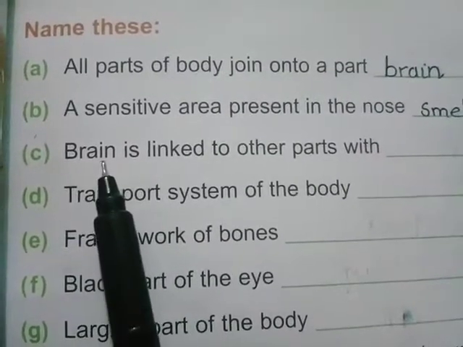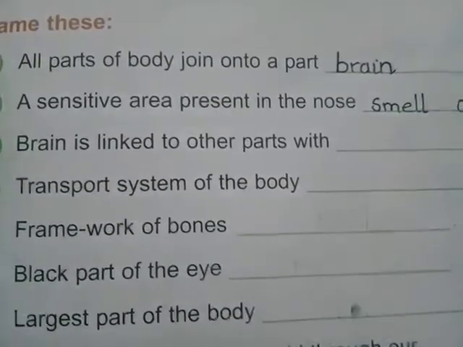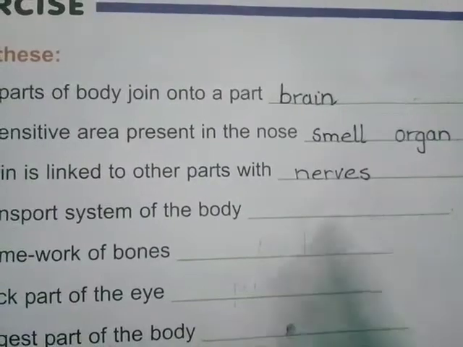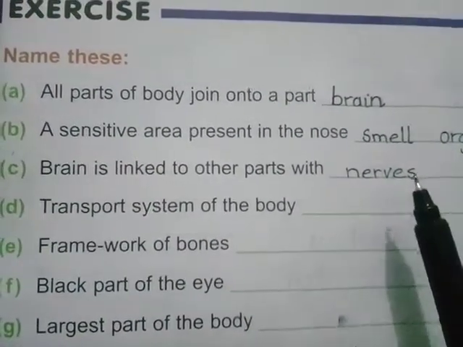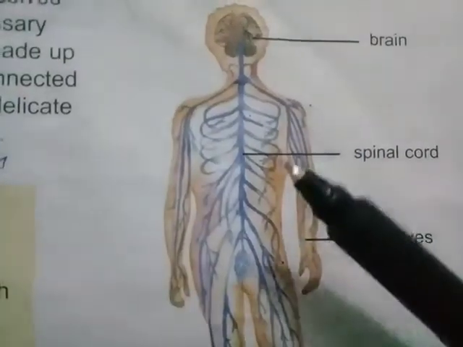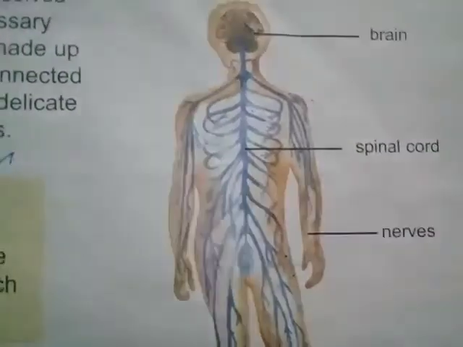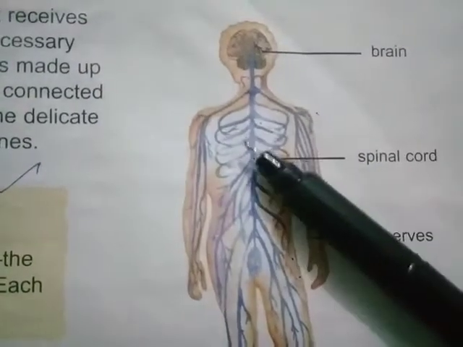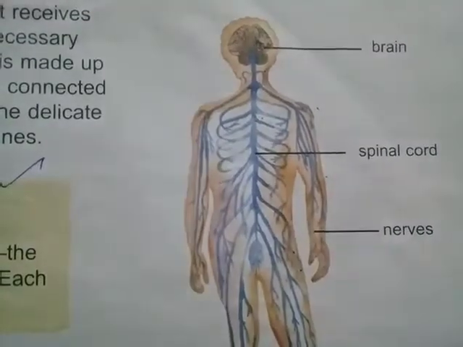The third statement is brain is linked to other parts with dash, and the answer is nerves. Brain is linked to other parts with nerves. These blue lines are called the nerves. You can see in the picture our brain is linked to other parts of the body with the nerves.